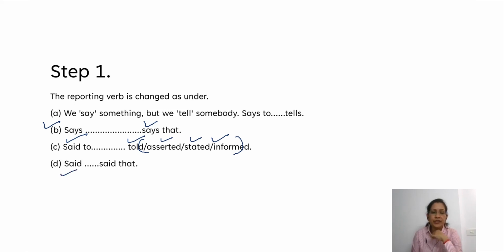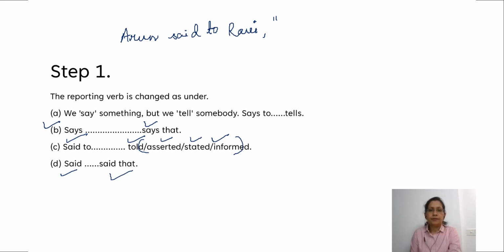Reporting verb said changes to said that. Right? Say for instance, if I say Arun said to Ravi, you are my friend.